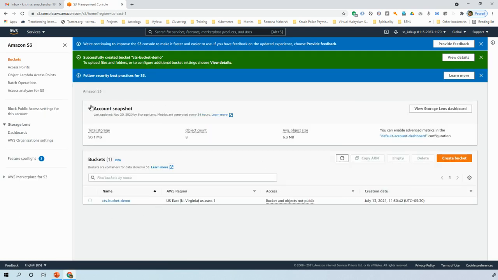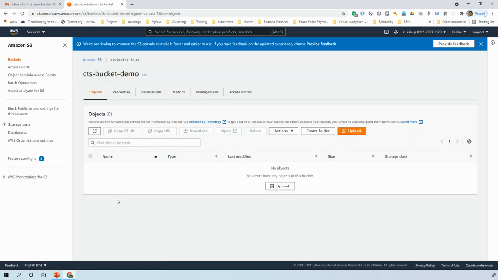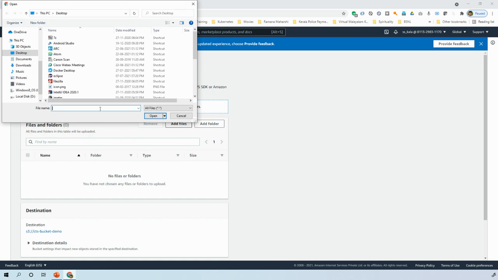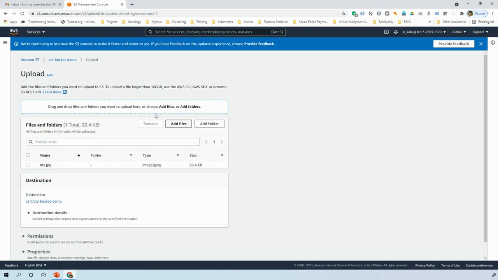So I have created this particular bucket. Let me click on the bucket and then do something about it. Let me add a file, a small file, so that we can add a folder with a lot of images or video files in that. Up to you. I will add a simple file which I have already copied into my desktop, an image of me which is of very small size.